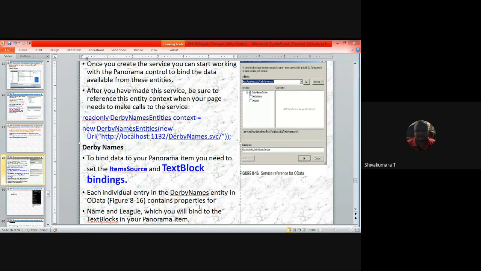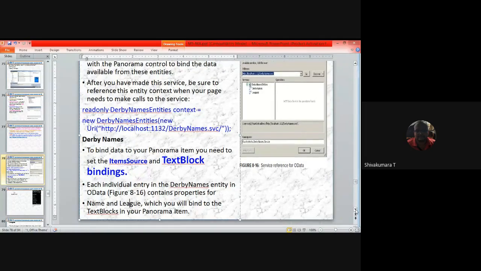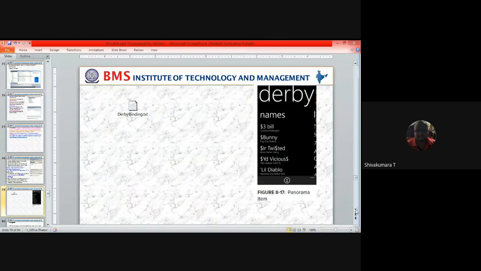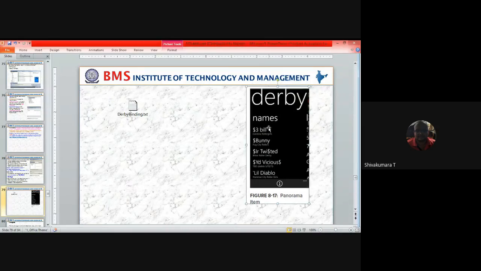According to that, it is going to fetch all the content of name and league present in the Derby names entity. This is one output example of that Derby names which it is going to retrieve with the help of panorama effect.